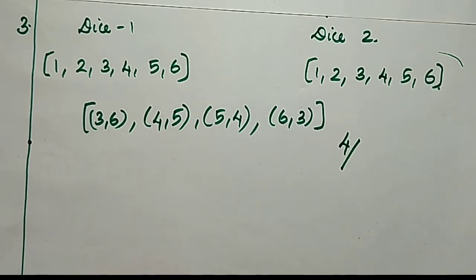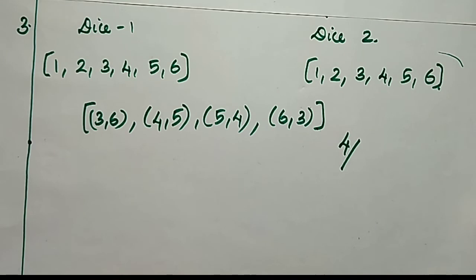So when we throw a dice, the total number of outcomes can be found by using 6 raised to n, where n is the number of times or number of dice. 6 raised to 1 is 6, 6 raised to 2 is 36, 6 raised to 3 is 216.